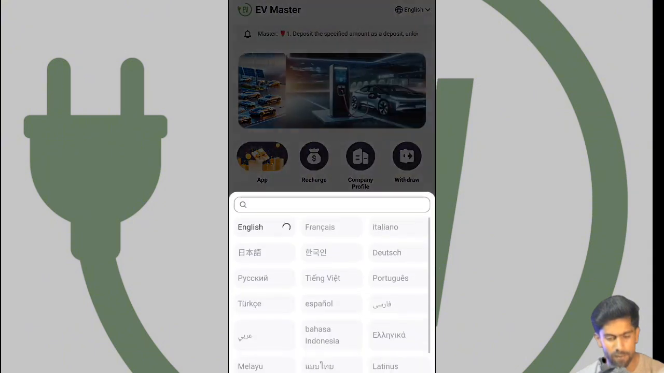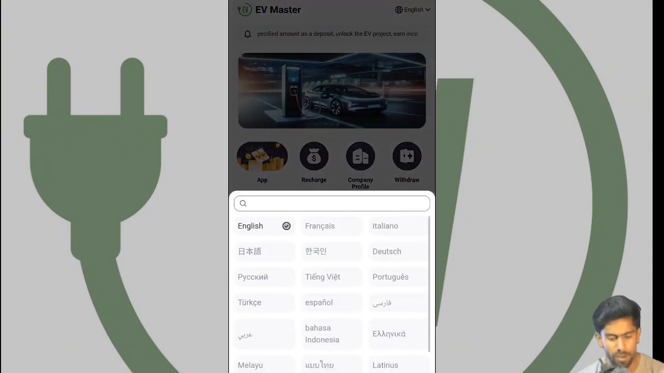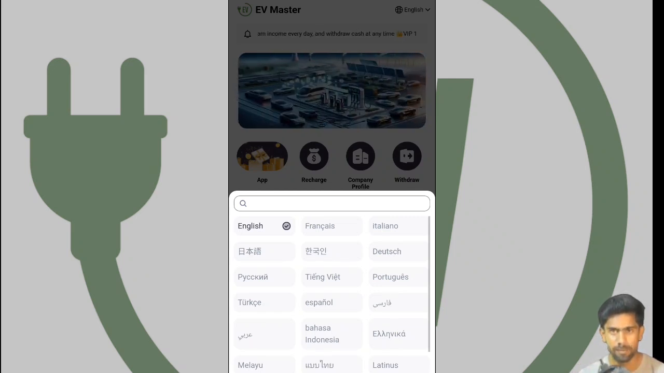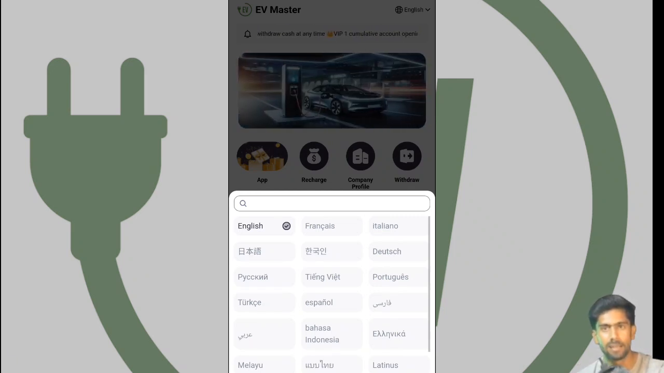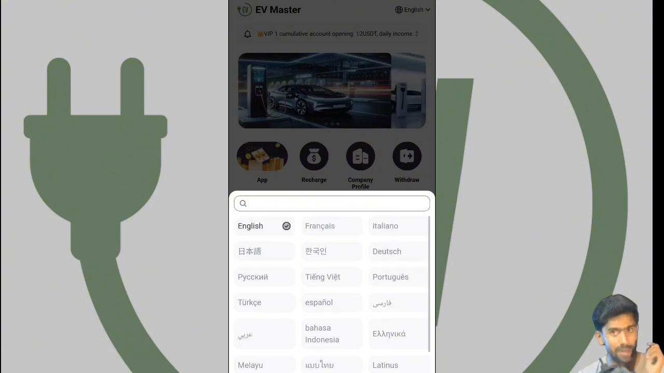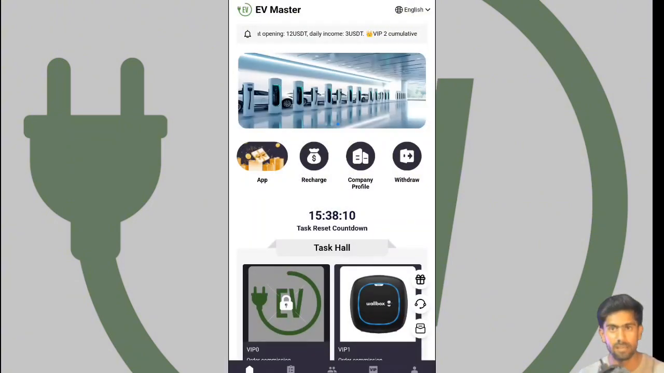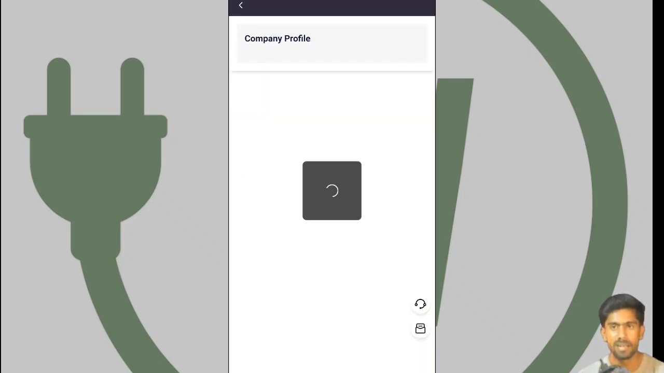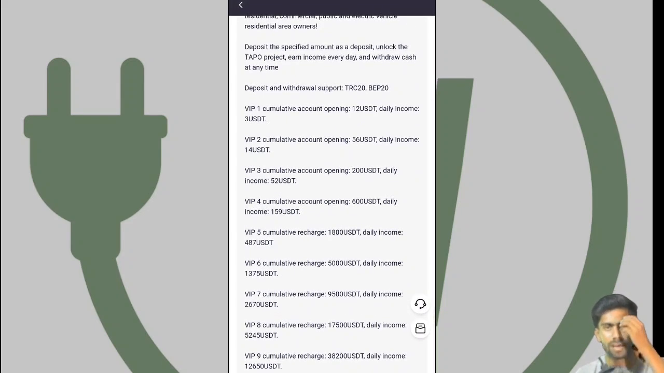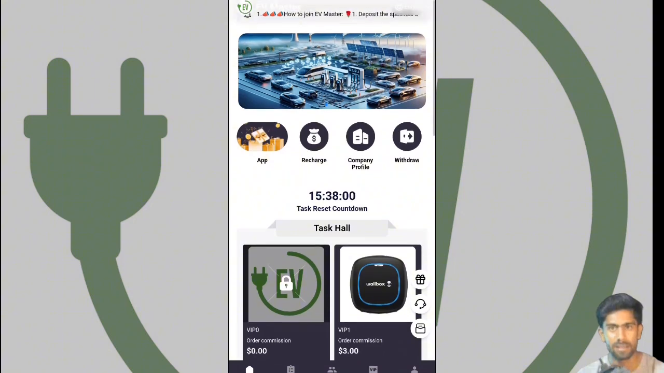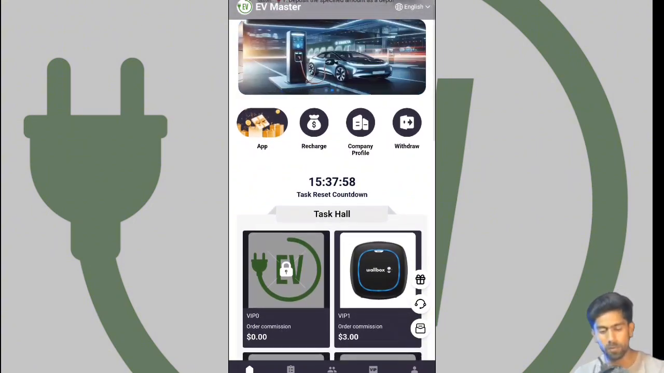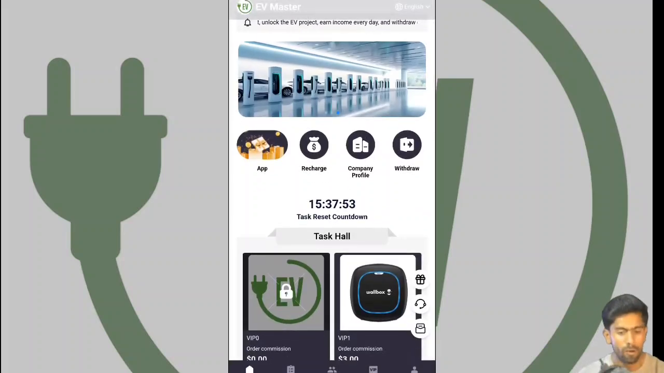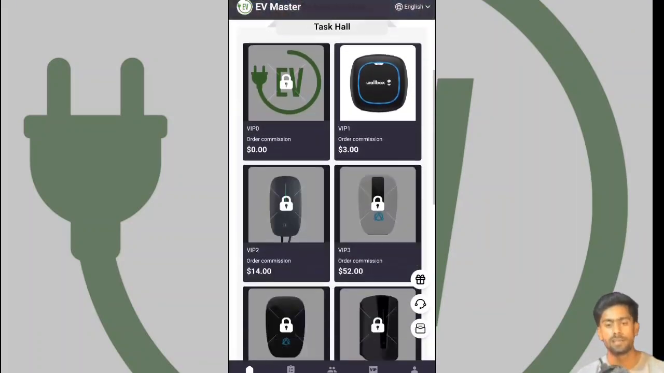You can see there are many languages available: English, French, Italian, Chinese, Taiwan, Turkey, Albania, Indonesia, Malay, Lebanese, Hindi, Bangla, Urdu. You can also see they have a company profile, meaning the company details are here. You can simply read the company profile. And if you're interested in using the app, you can simply download the app and use it easily. You can see the app icon here.